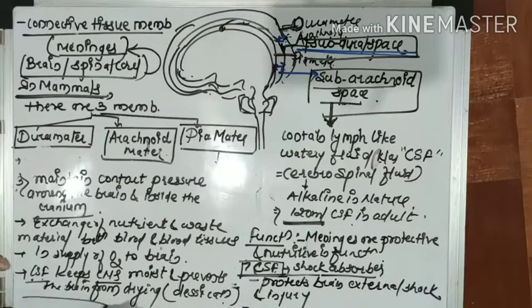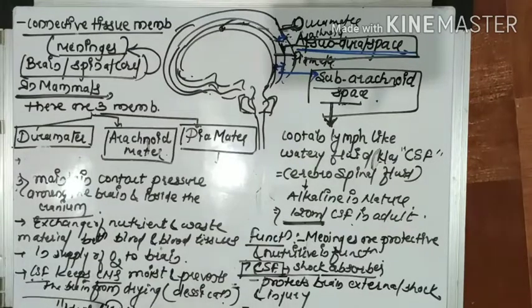So this is all about the membrane of the brain, which is called meninges. The infection of the meninges is known as meningitis. So this is all about the covering of the brain, called meninges. Next we will see the human brain parts, what the brain consists of.